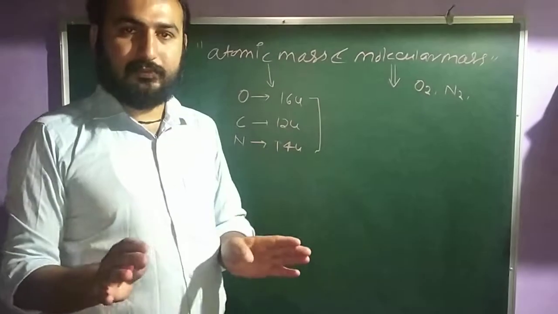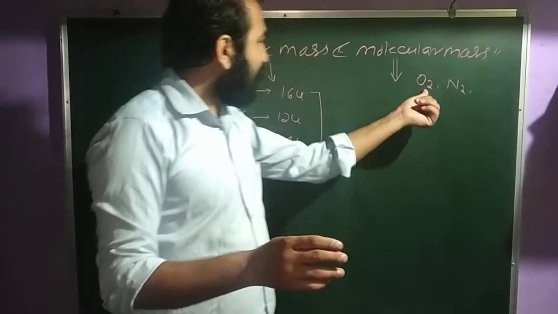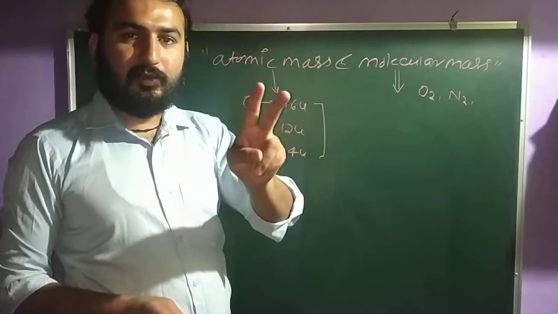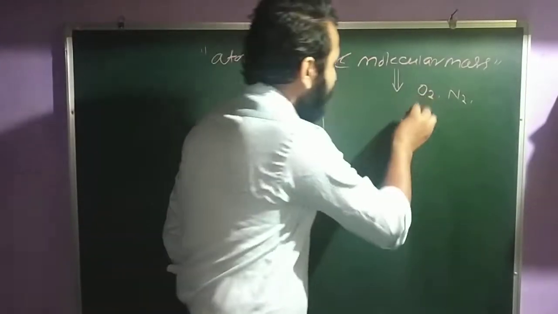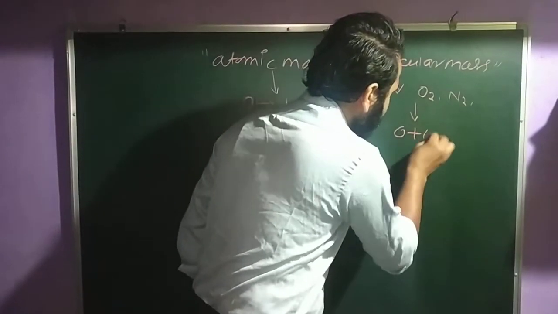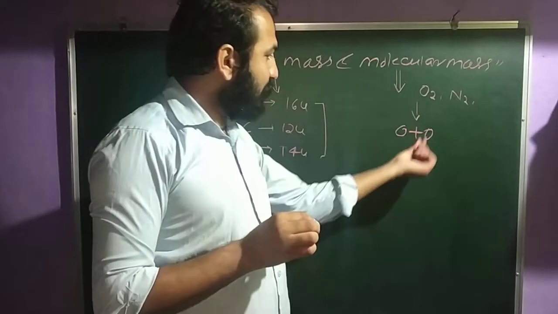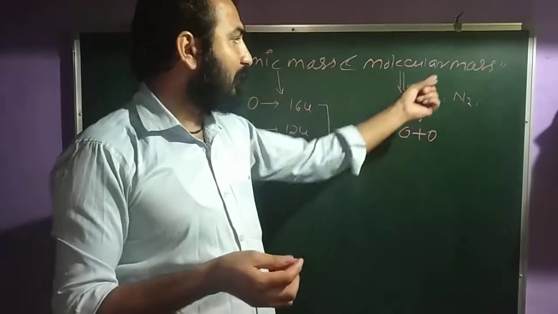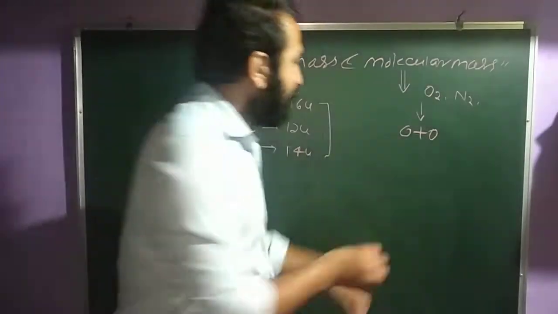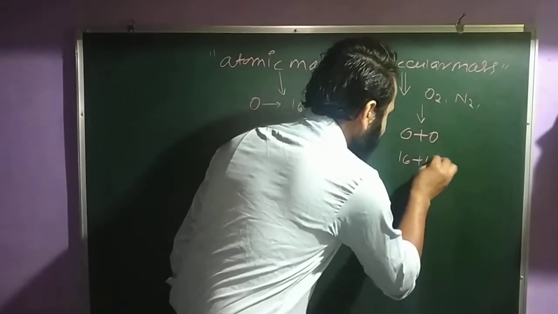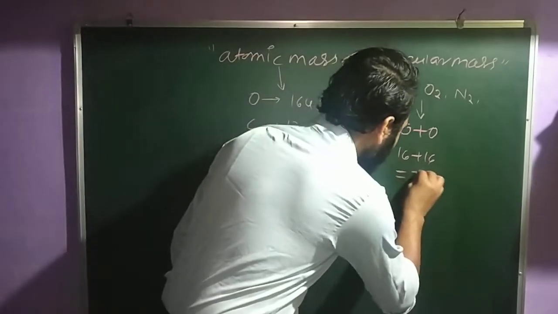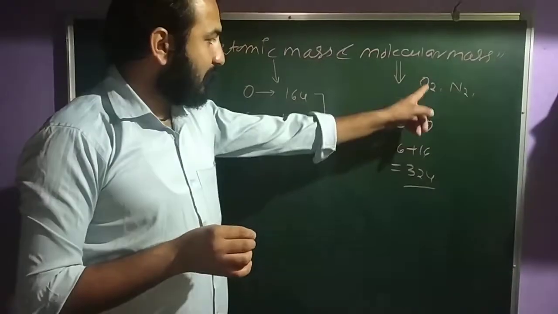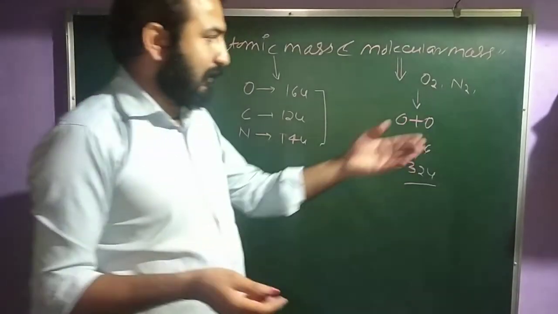In O2 you have two atoms of oxygen, that means O plus O. When we sum these atomic masses, we get the molecular mass: 16 plus 16 comes to 32 U. So this is the molecular mass for O2, and the same for N2.